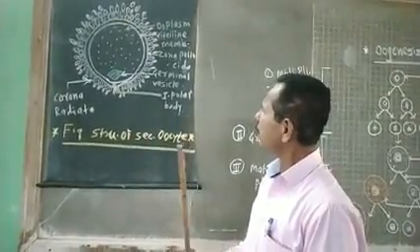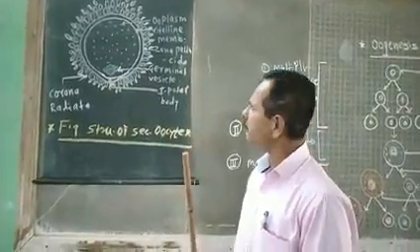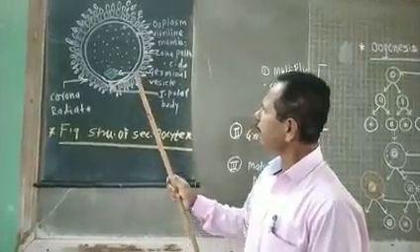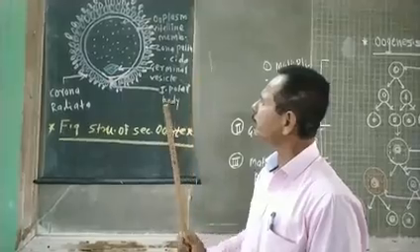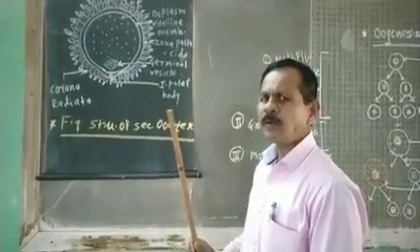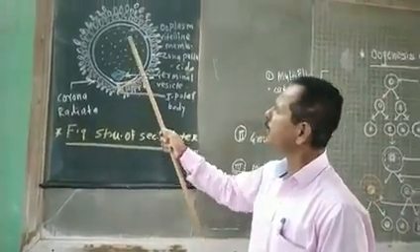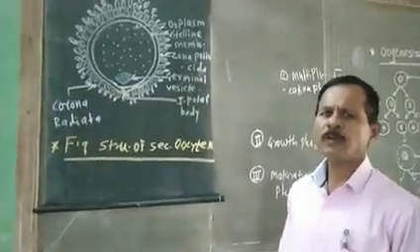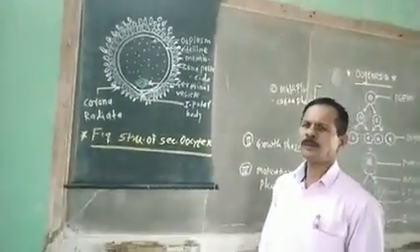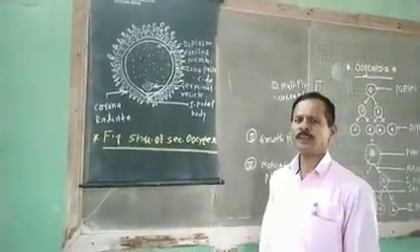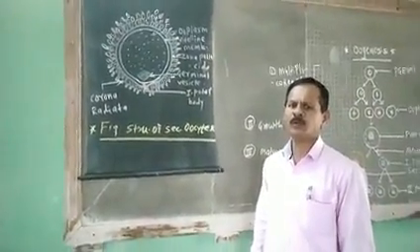Secondary oocyte shows polarity. The side having germinal vesicle and first polar body is called animal pole, and opposite to it is called vegetal pole. So in this video we saw about the process of oogenesis and structure of secondary oocyte. Okay.